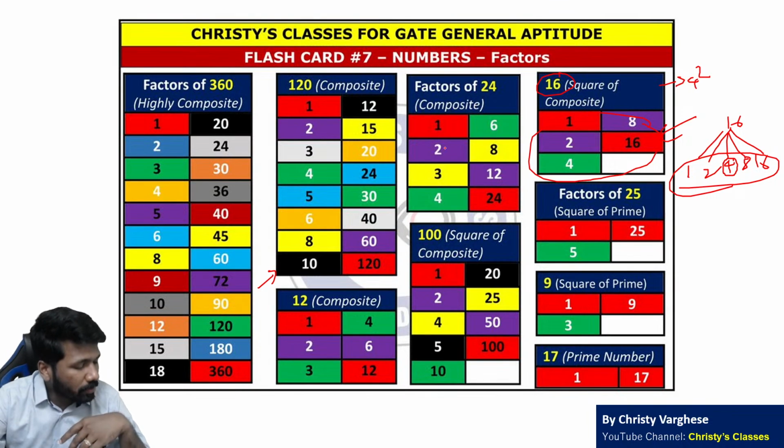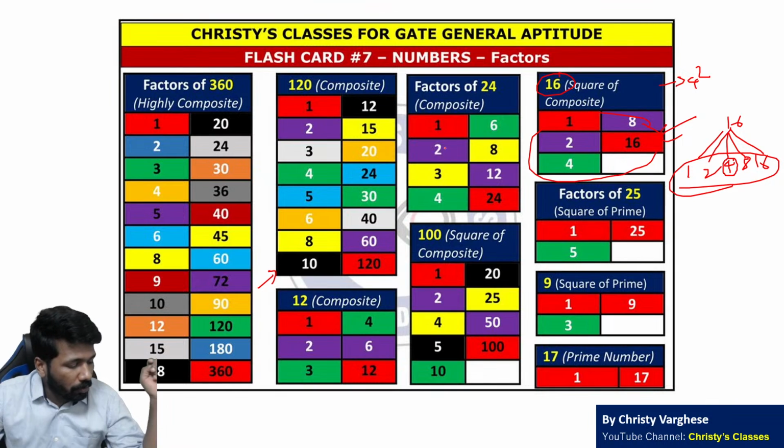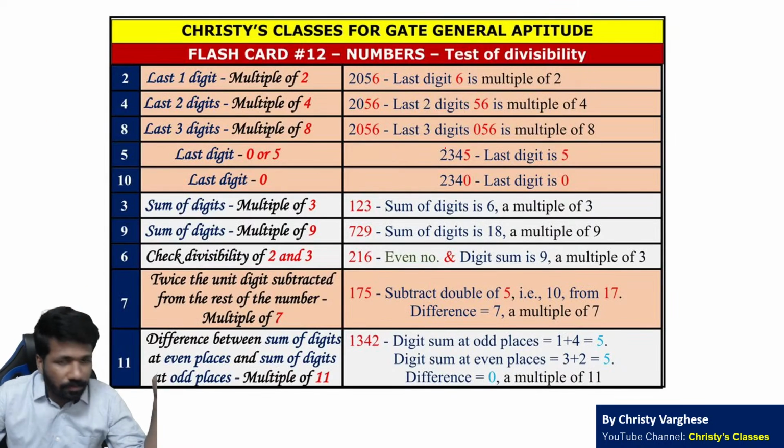Perfect squares have an odd number of factors, that we can say. Perfect squares have an odd number of factors. Okay, I hope all of you are clear this much. Then LCM and HCF also are clear.